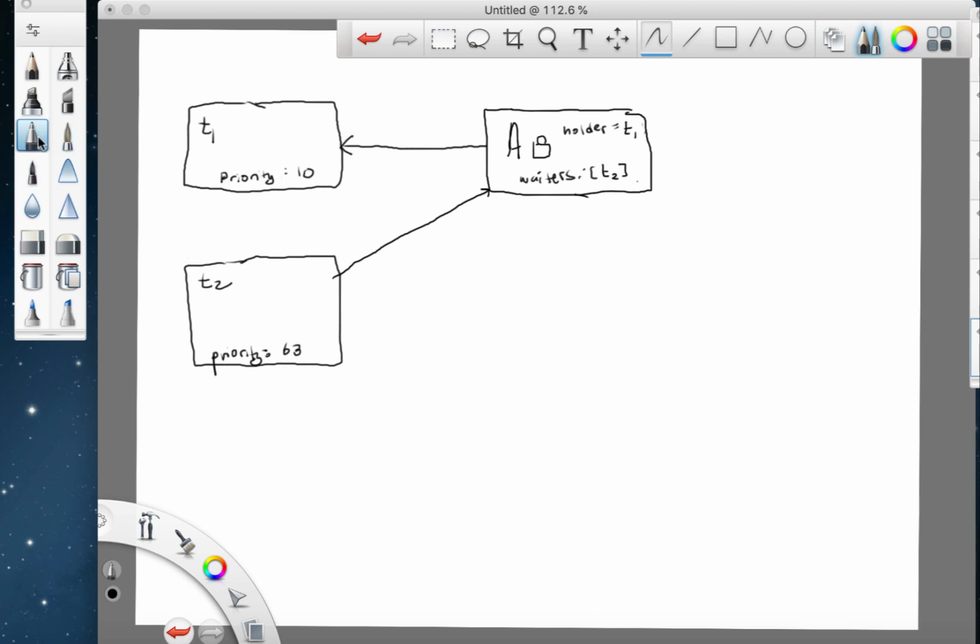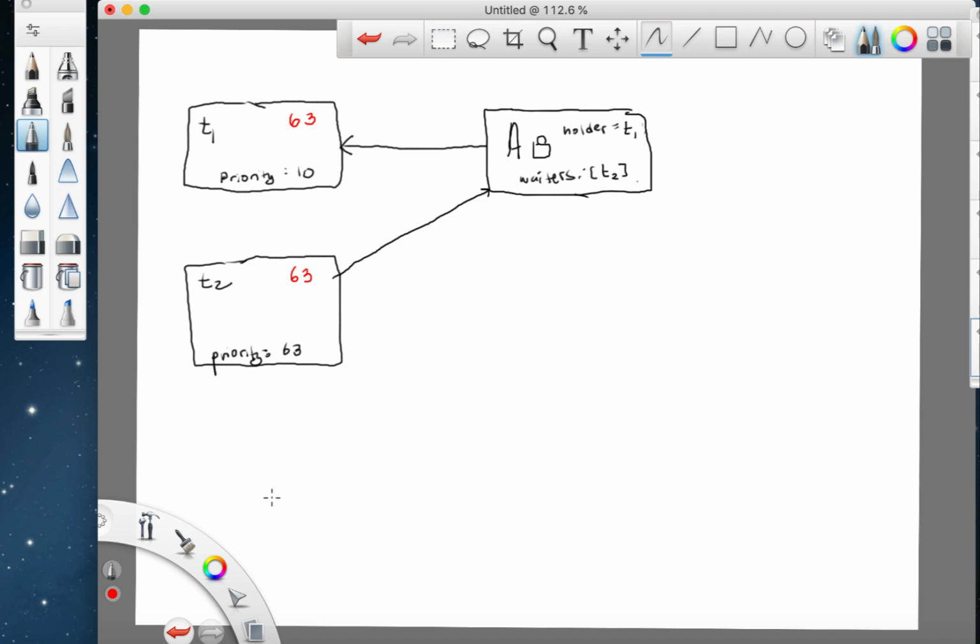And what donation would do is say, okay, this higher priority thing, once it realizes it's waiting for something that T1 has, it would attempt to donate to T1. And what that means is it would cause T1's effective priority, and here I'm going to draw in red, the effective priority of T1 is now 63, whereas the effective priority of T2 is 63.